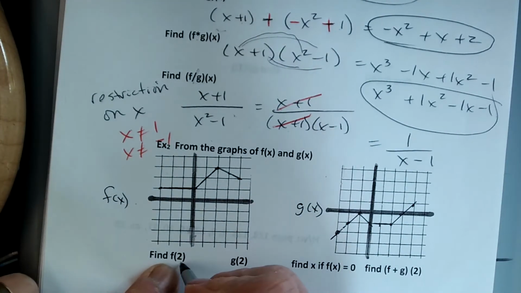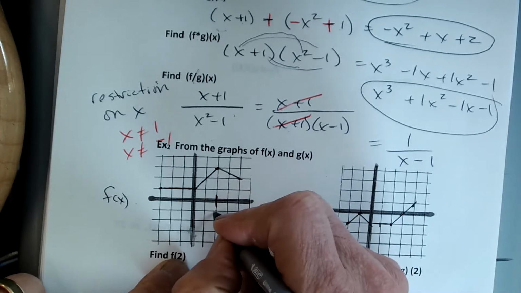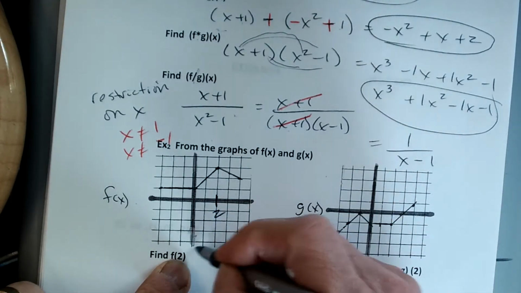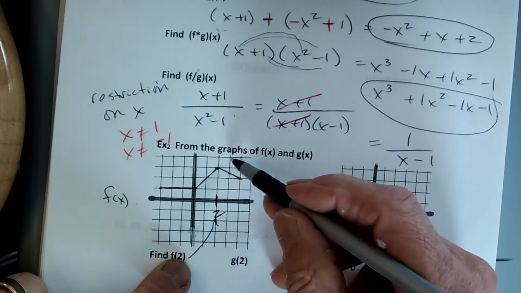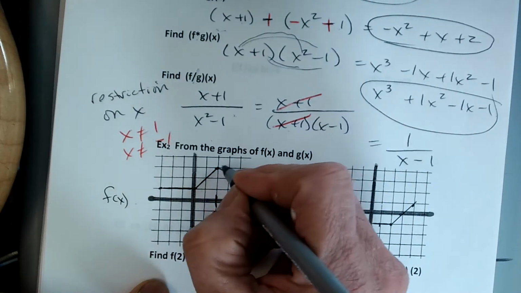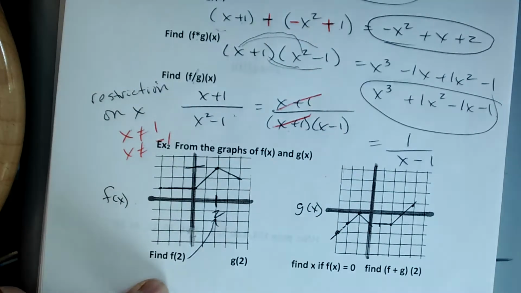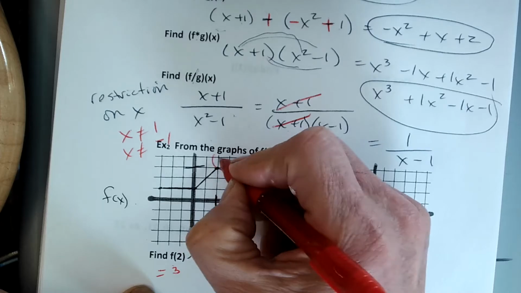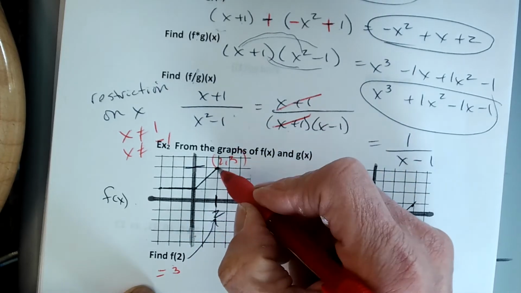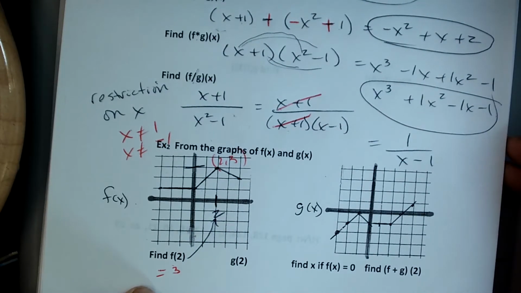This is an x value of 2. So right here is 2, okay? The answer is the corresponding y value, so the answer is 3. Right? Because I have a point at 2, 3. Agree with that? It's that easy.